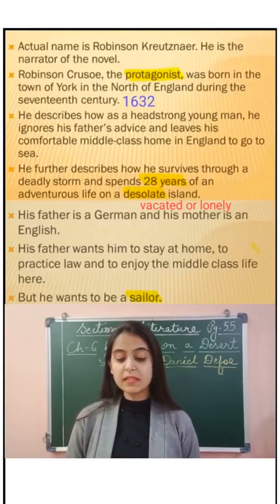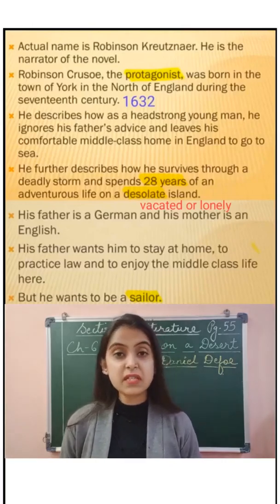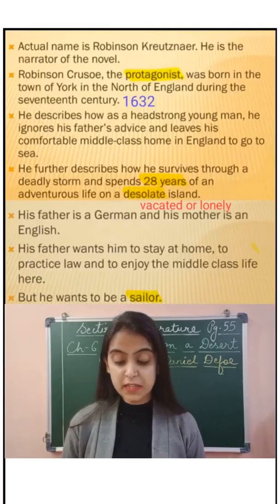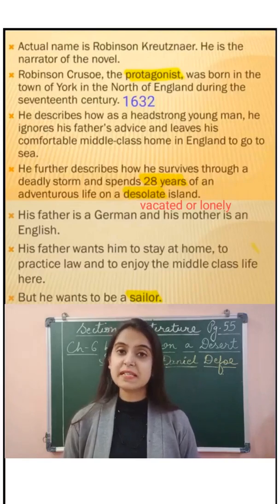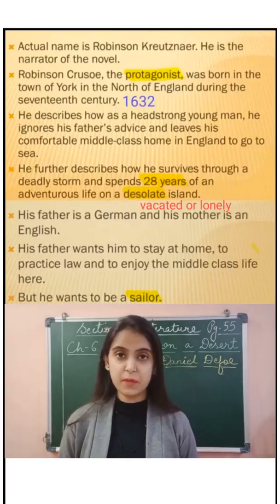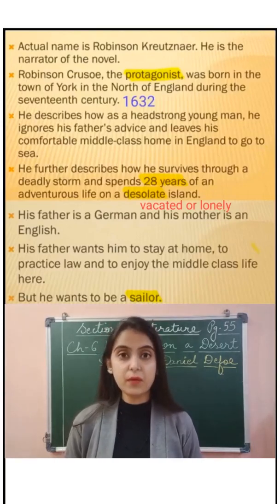He was born in the town of York in the north of England during the 17th century. Now if you see, I have mentioned the year over there, 1632. So his birth year is 1632. That means he was born in the 17th century. Okay. Century, I hope children you know that a century is a period of 100 years.